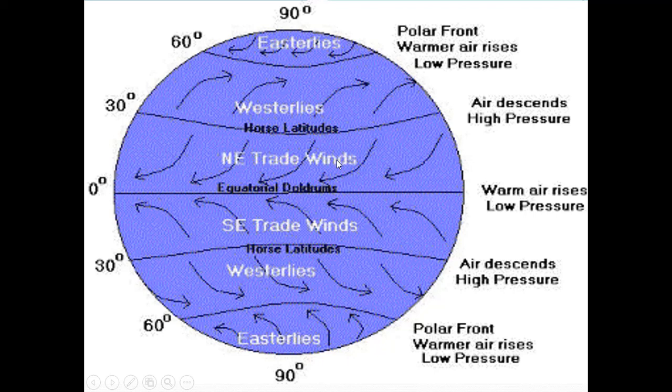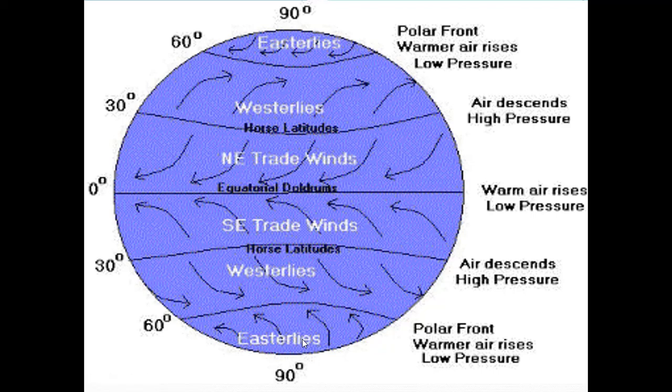There are three types of wind which are generated due to the heating of air. What are they? Trade wind, westerlies and easterlies. Easterlies is also called polar wind. First we have seen about trade wind.